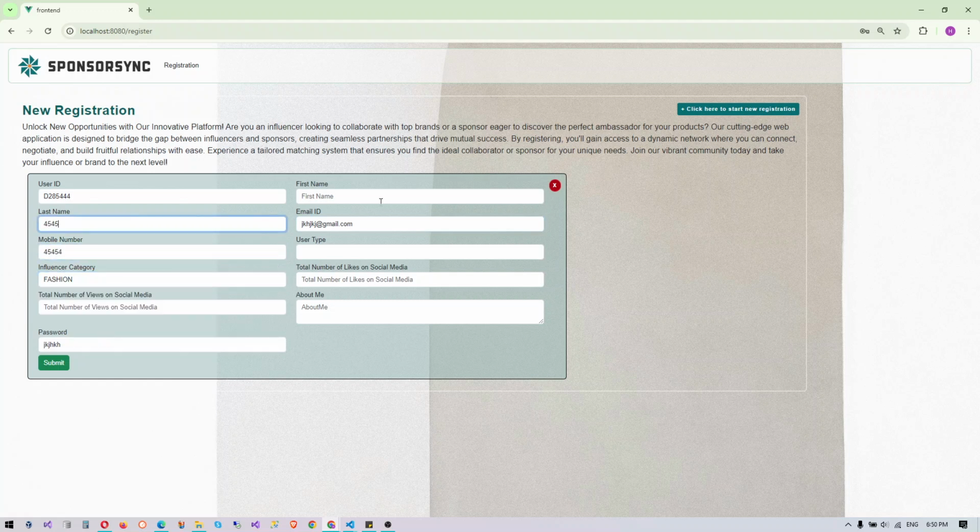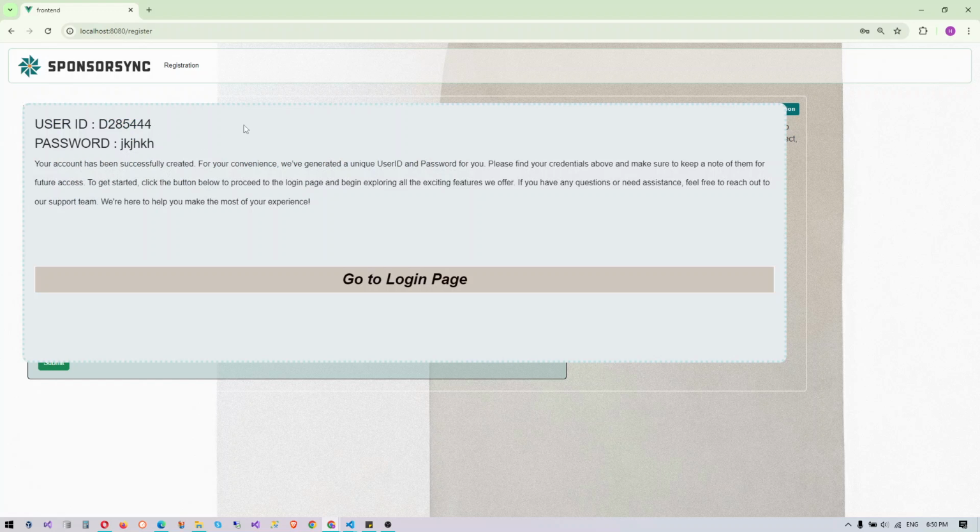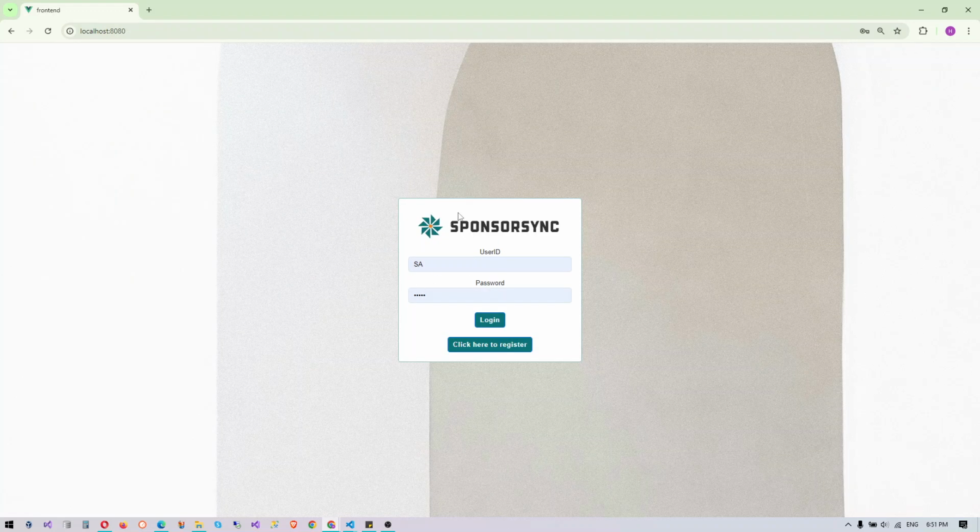Let me fill all the information. Okay. As soon as we fill the information, we will get user ID password. We have to note it down and go to login page and register and log into the portal. Now for demo purpose, I have super admin.